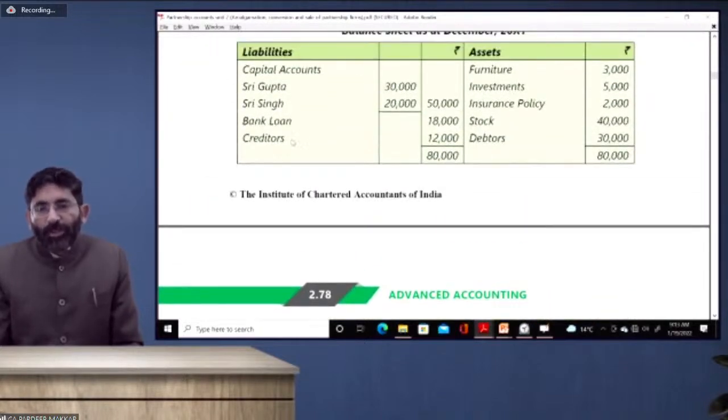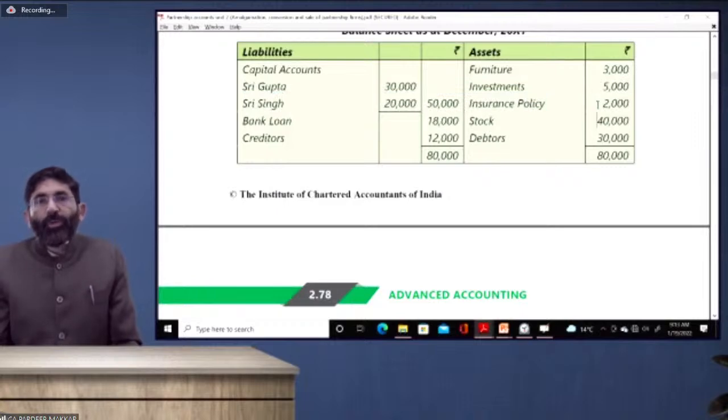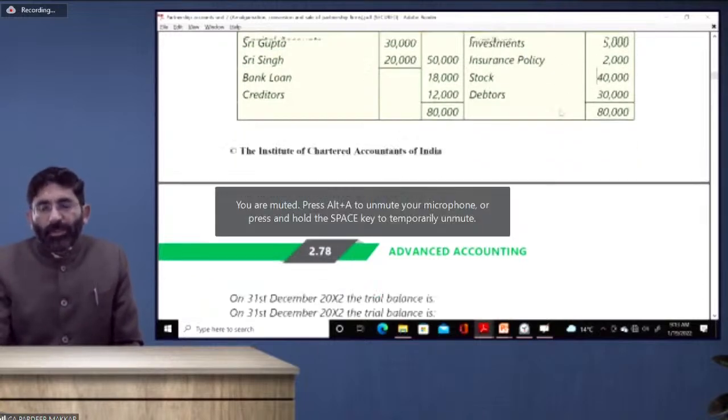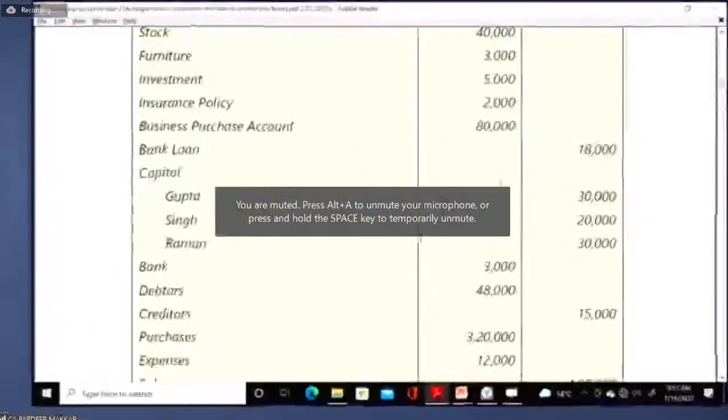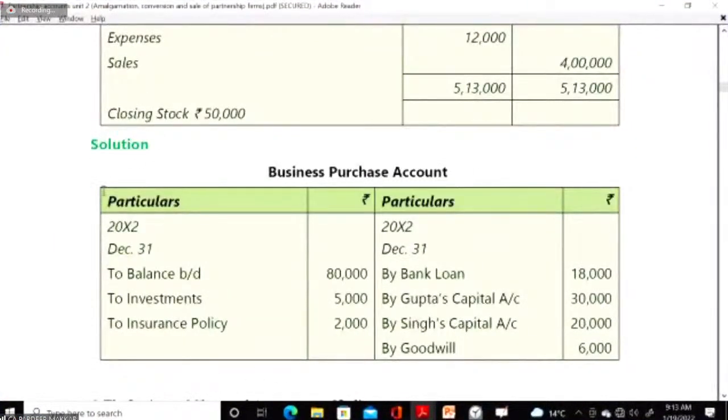In addition, in our opening balance sheet there were investments and insurance policy. So you have to close that account also, no? Because business purchase account is to be adjusted with the entries to be made. So to balance brought down, we have 80,000. Whatever assets and liabilities are taken over will be entered here.